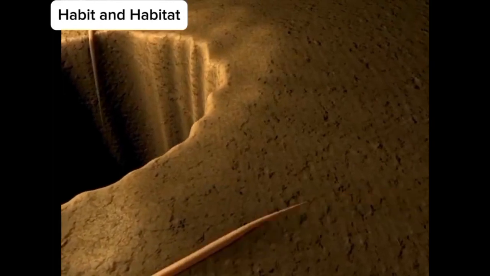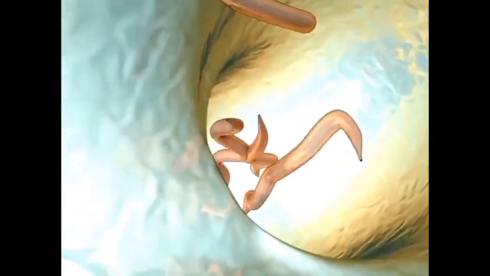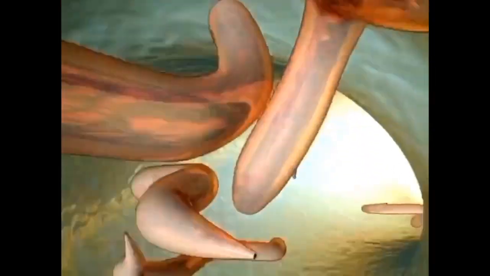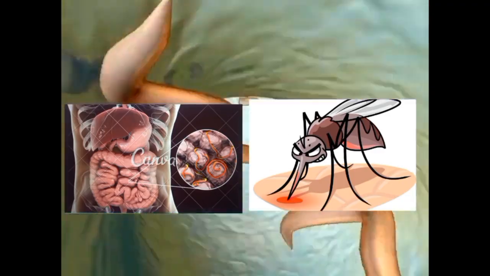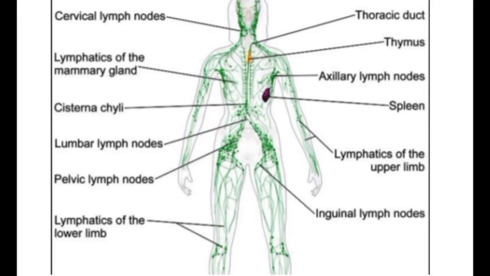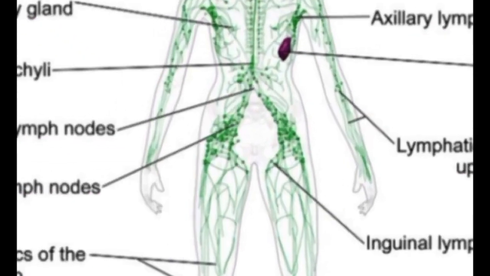Now moving on to the habit and habitat of Wuchereria bancrofti. It is a dreaded endoparasite of human beings. It is not a zoonotic parasite and thus it is not found in any other mammals. They complete their life cycle in two hosts, man and mosquito. In humans, it can be located in lymphatic vessels and lymph nodes of the body, particularly in the groin region.